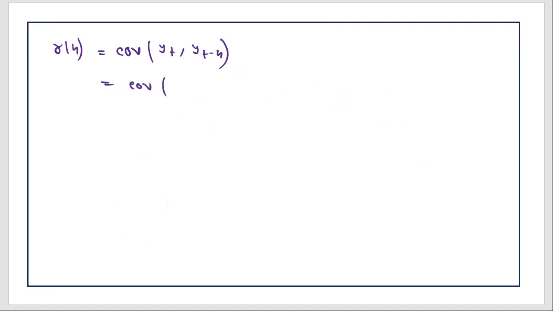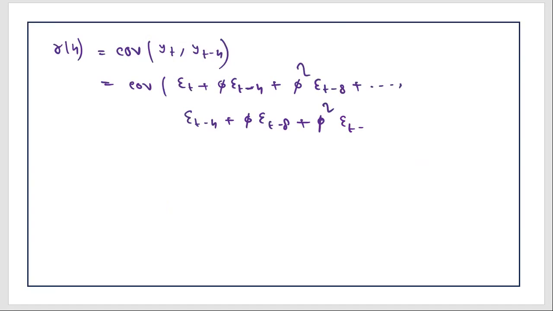So, covariance of epsilon_t plus phi epsilon_{t-4} plus phi squared epsilon_{t-8}, and then epsilon_{t-4}, phi epsilon_{t-8}, phi squared epsilon_{t-12}, and so on. Now see, there is a common term here and here. Since common terms are there, you can separate them out.